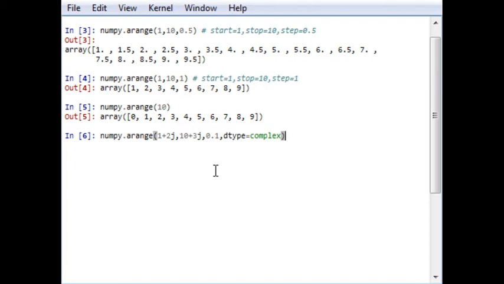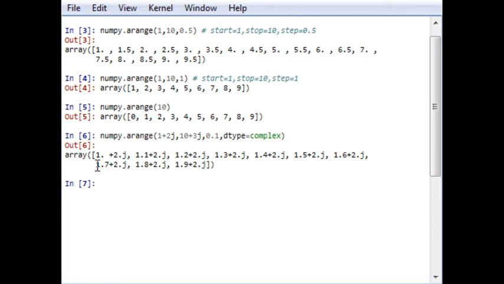So what happens when we run this command? Here we can see that it generates output with 0.1 steps up to 1.9. There is no change in this output. It takes output up to 1.9.